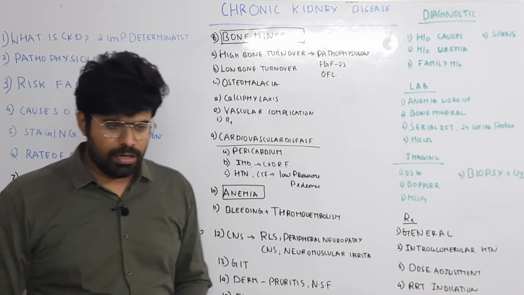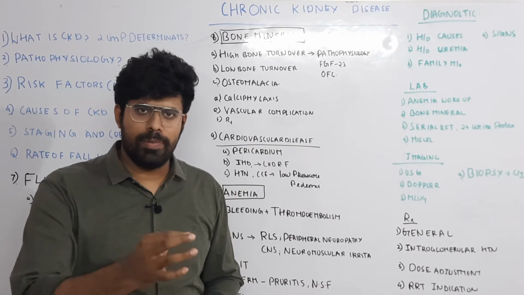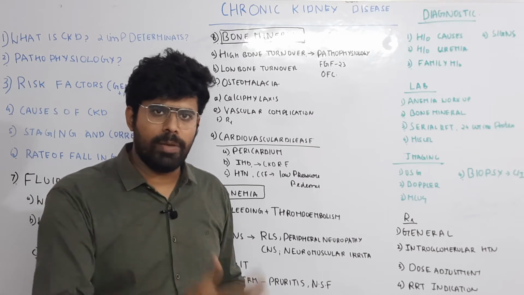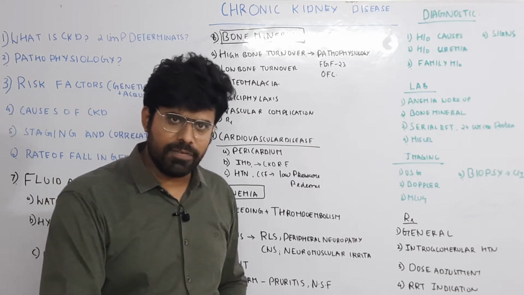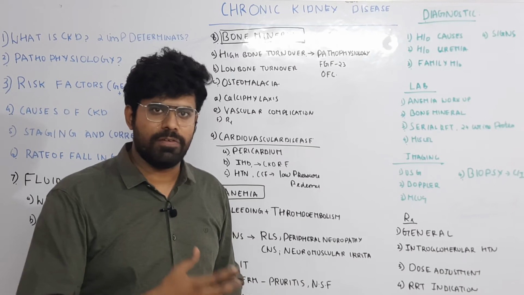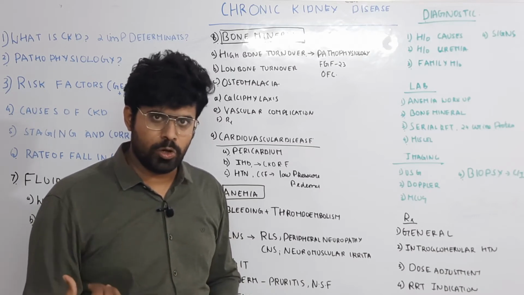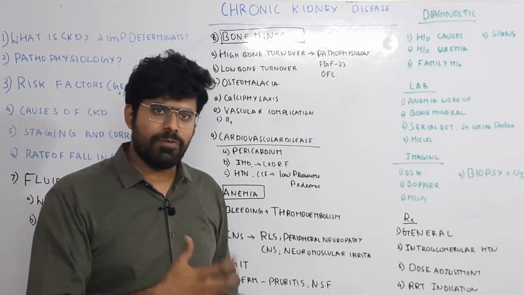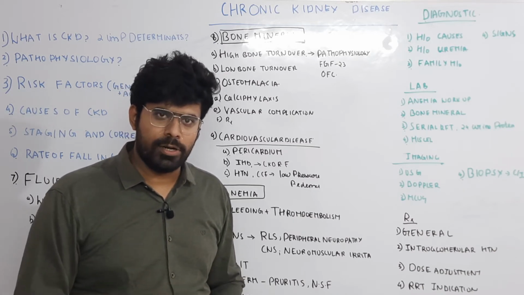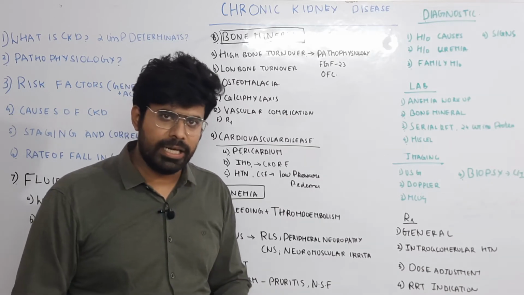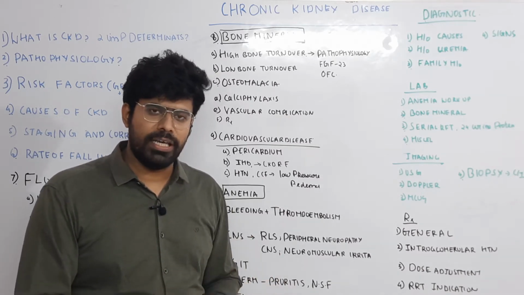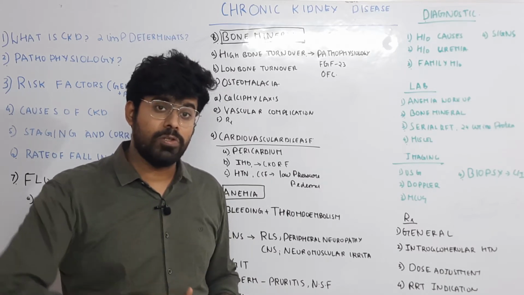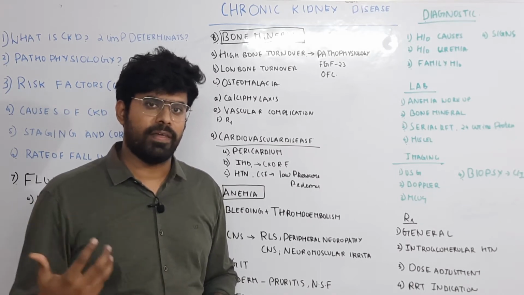We will see. In CKD patients, there will be a decrease in the glomerular filtration rate. Due to the decrease in glomerular filtration rate, there will be phosphate retention. This retained phosphate will increase the FGF23 release from the mature osteocyte, and it will also increase the PTH release from the parathyroid gland. This FGF23 will inhibit the 1-alpha hydroxylase enzyme, thereby decreasing the vitamin D production. So decreased vitamin D will decrease the calcium and phosphorus absorption from the intestine and it will also increase the PTH production from the parathyroid gland.